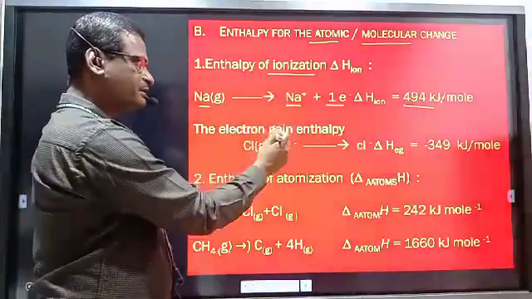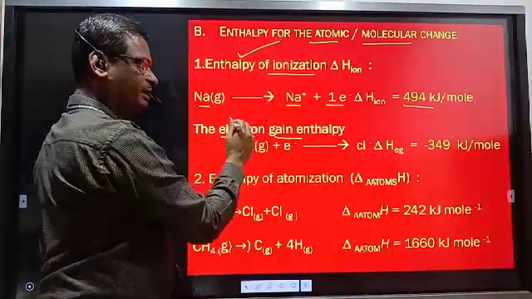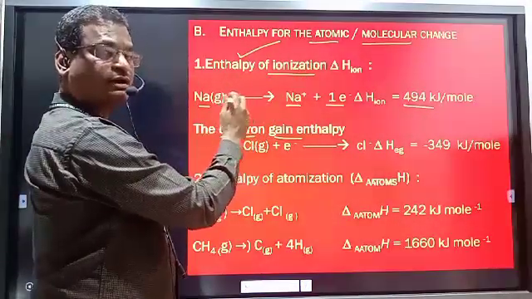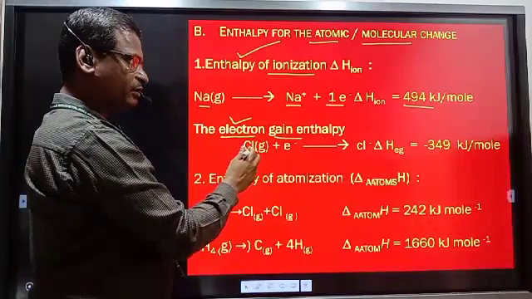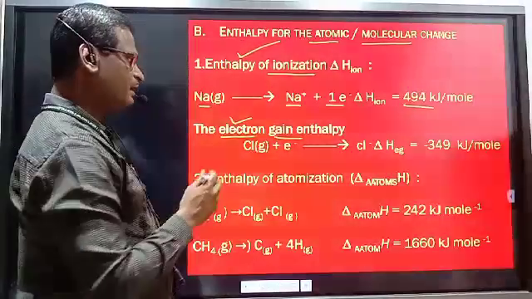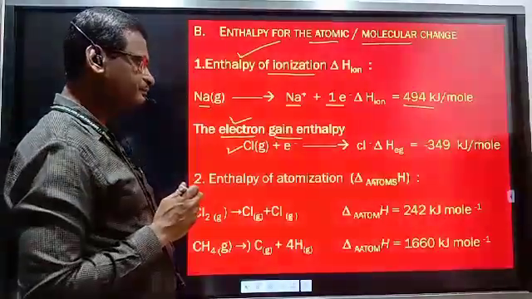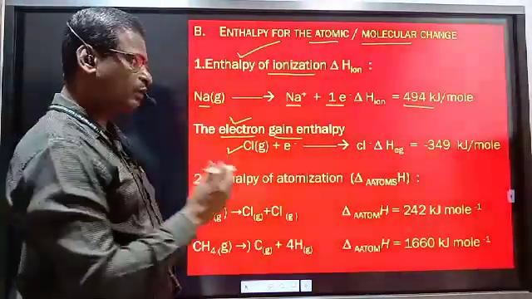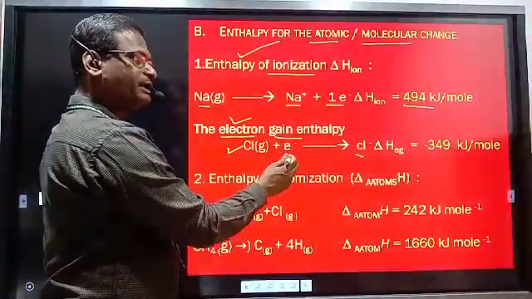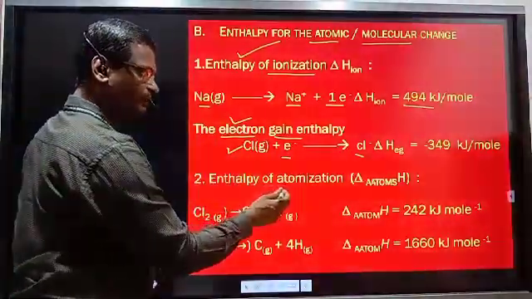The opposite of enthalpy of ionization is the electron gain enthalpy. Here is loss of electron and here is gain of electron. By loss of electron they are converted to cations, and by the gain of electron they are converted to anions. Instead of a cation, here an anion is obtained. That is electron gain enthalpy. The enthalpy change whenever all atoms in 1 mole of atoms are converted to their anions by gain of electrons is known as electron gain enthalpy. Now, enthalpy of atomization.